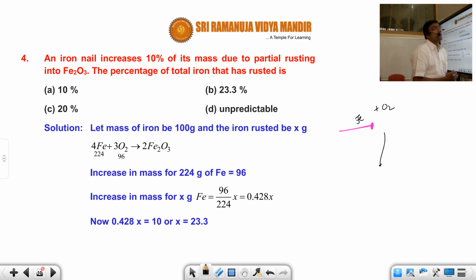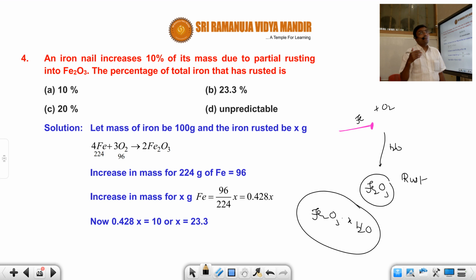This is called rust. Truly speaking, it reacts with some water also, and the rust formula is Fe2O3·xH2O. This is the rust formula asked once in the examination. Because moisture is there, it absorbs moisture also. That's why, on the beach side, iron in the presence of oxygen naturally absorbs moisture and forms Fe2O3·xH2O.